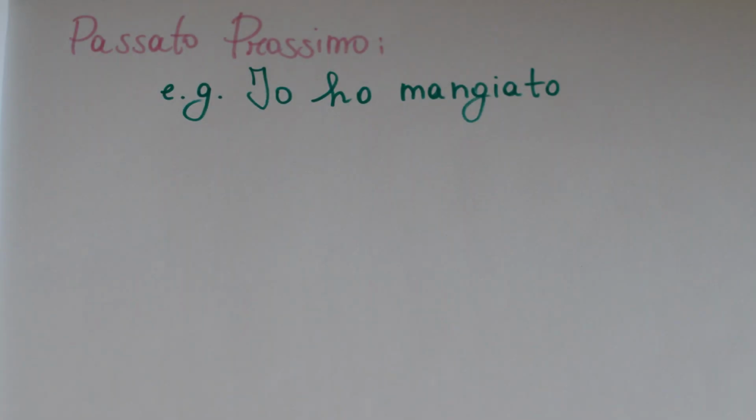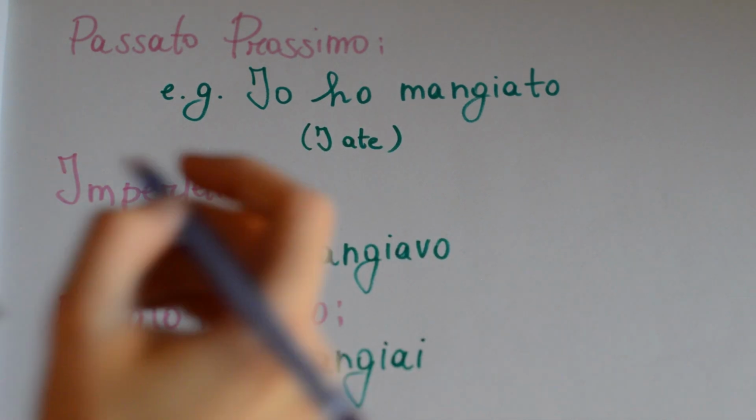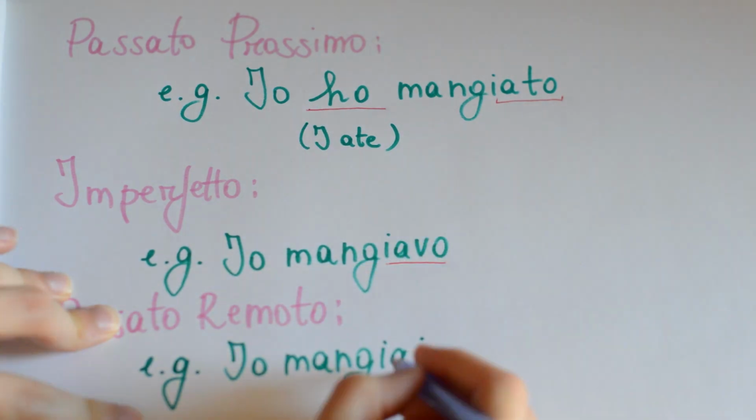And last but not least, what if you don't want to specify when it happened? You don't want to address the beginning or end of the action. You just want to focus on its duration. There are several different ways to talk about the past, 5 to be precise, but today we're focusing on the most common ones. The first one is this, Passato Prossimo. The second one is the Imperfetto, and the third one, the Passato Remoto.